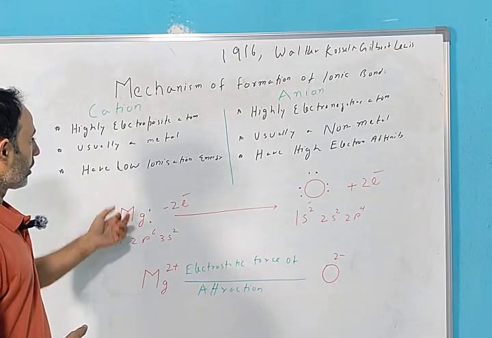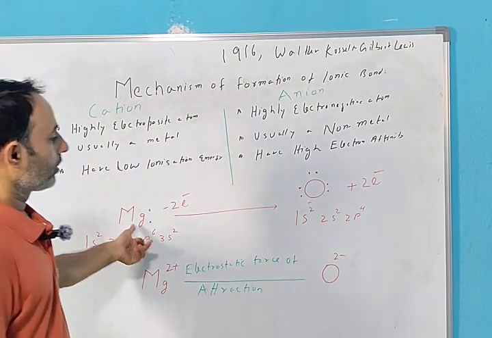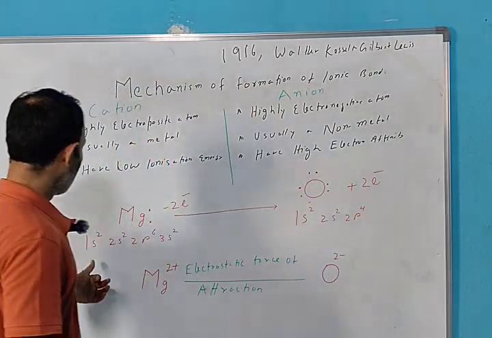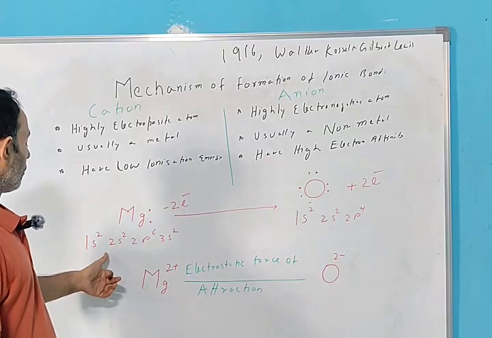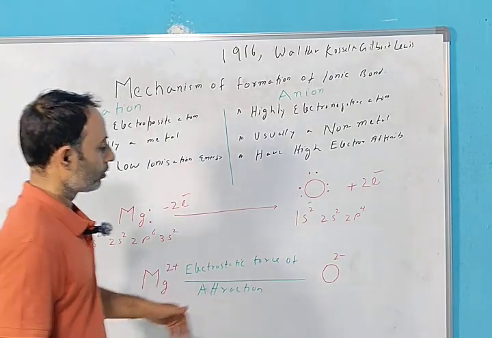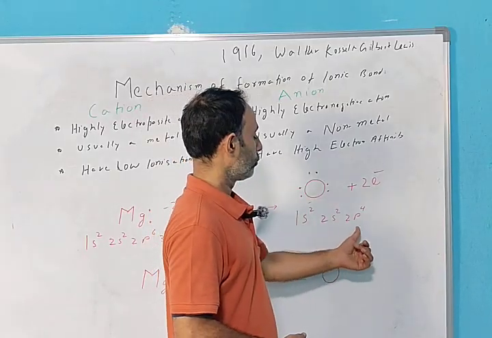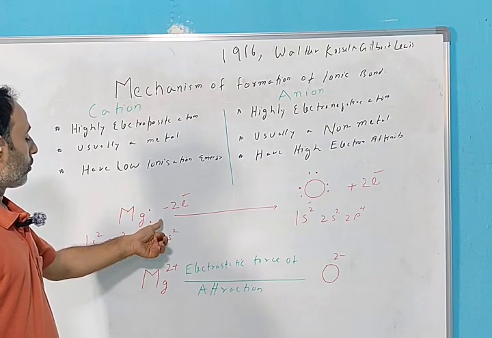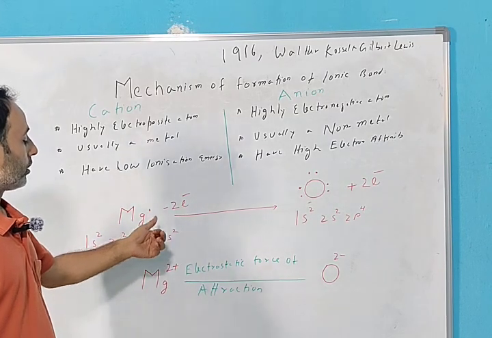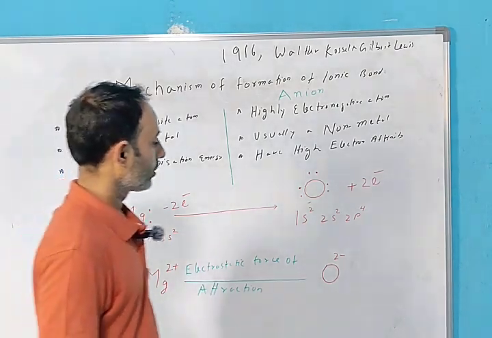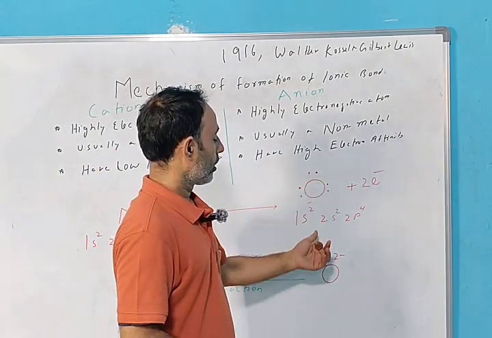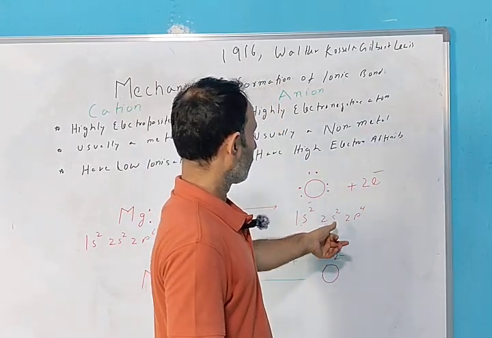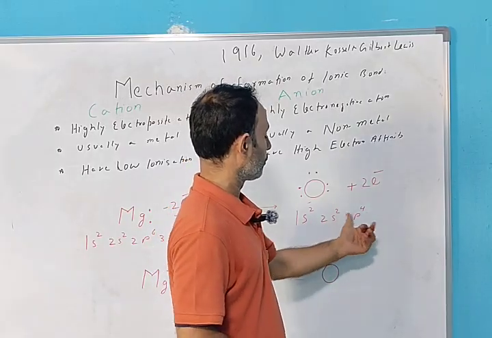We have a magnesium atom, an electropositive atom, a metal, and we have oxygen, an electronegative atom, a non-metal. The electronic configuration of Mg, as you know, is 1s2, 2s2, 2p6, 3s2, and that of oxygen is 1s2, 2s2, 2p4. Magnesium has 2 electrons in its outermost shell, or we can say it has 2 valence electrons. Oxygen has 6 electrons in its outermost shell, or we can say it has 6 valence electrons.